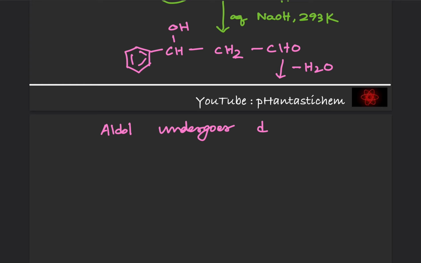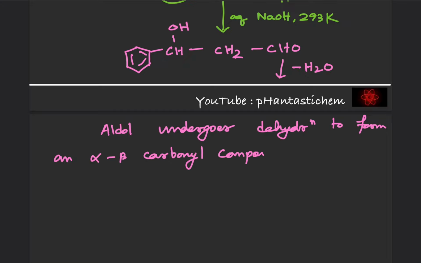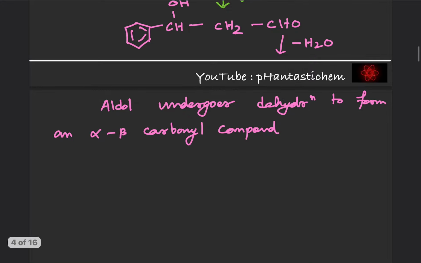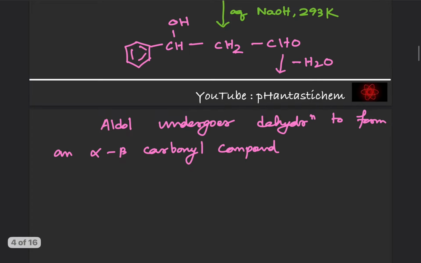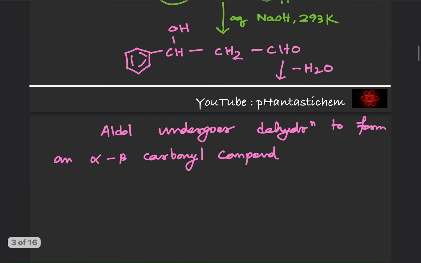So why is it happening? The driving force for this dehydration is the conjugation of the double bond with the benzene ring and carbonyl group. I will draw the figure, you will understand.